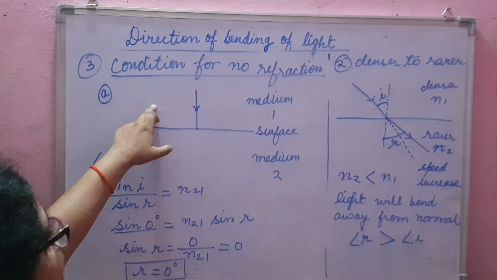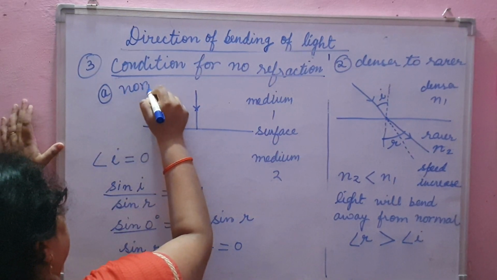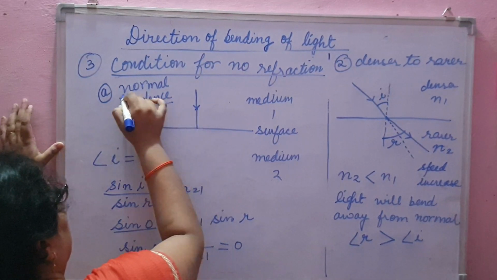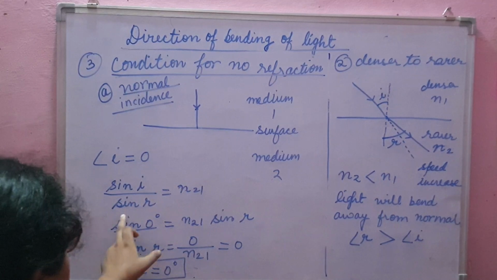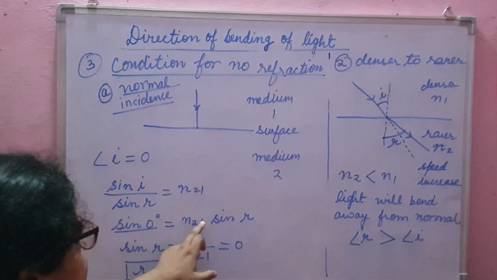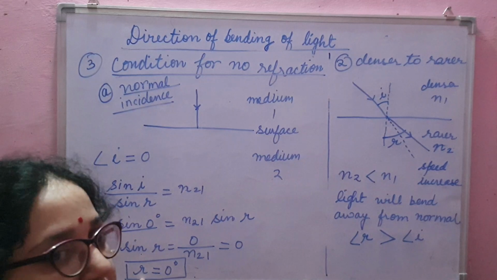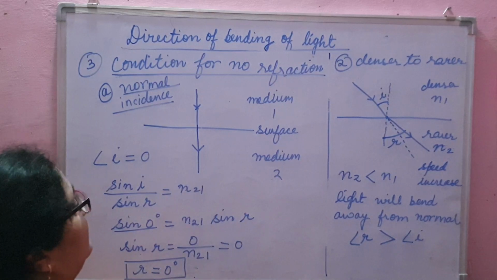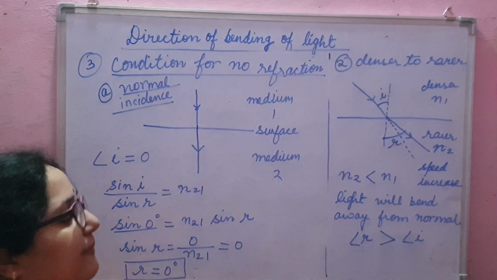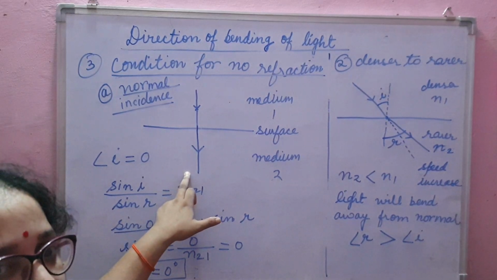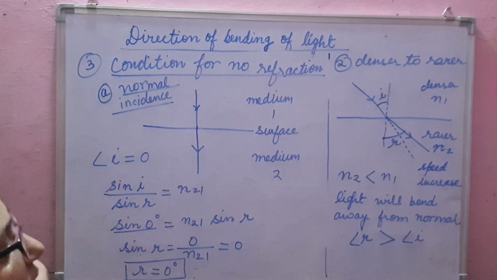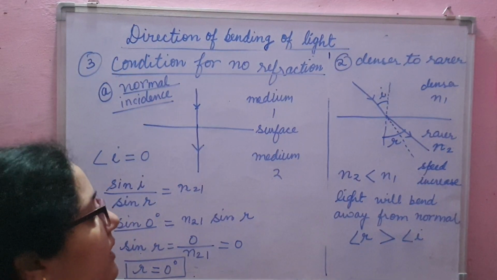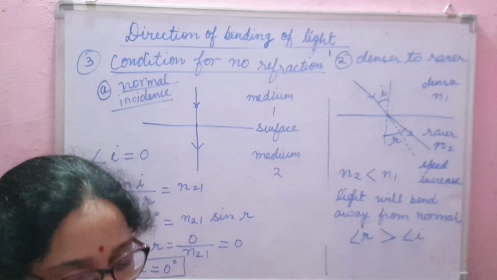Okay, so for normal incidence, when light is incident normally, angle I is 0, and if angle I is 0, then from Snell's law we can say that angle R is also 0. That means the light will move without any deviation. Okay, it will move along the same path. So in this case, no refraction will take place. So this is the first condition when no refraction will take place. What is the condition? Light should be incident normally on the surface.